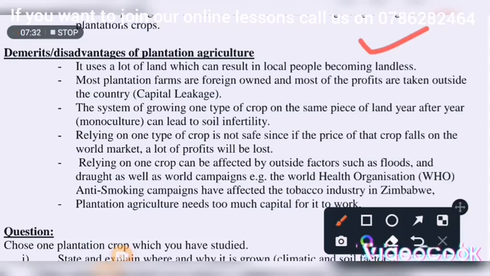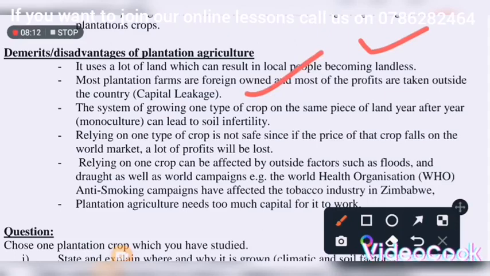Number two, most plantation farms are foreign owned, which means most of the profits are taken outside of the country. Instead of this plantation developing our nation, Zimbabwe or any nation, the profits go to develop the owners of the plantation, who are outside of the country, because they are mainly owned by foreign countries. So we see what is called repatriation of profits, where profits from here in Zimbabwe go to develop other countries, while Zimbabwe remains undeveloped, right?